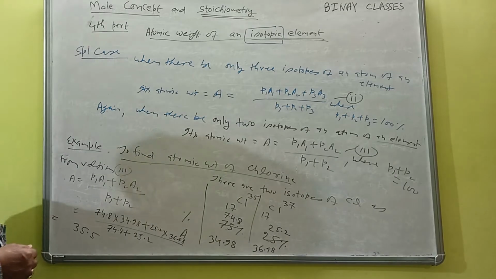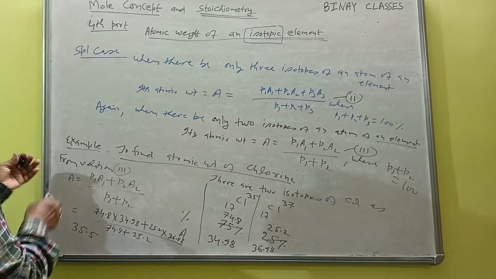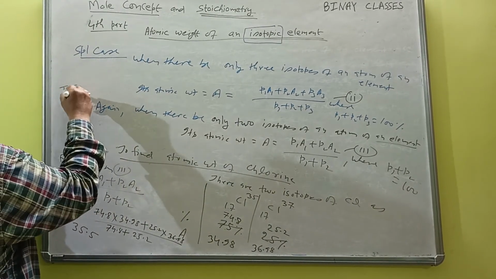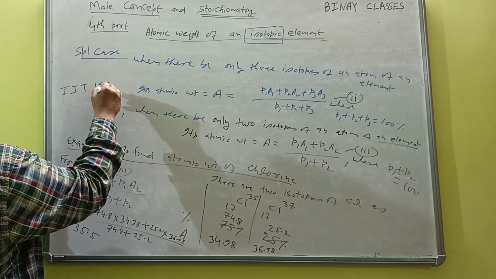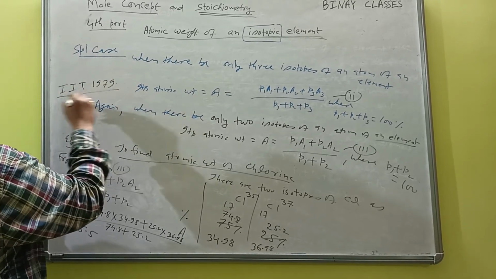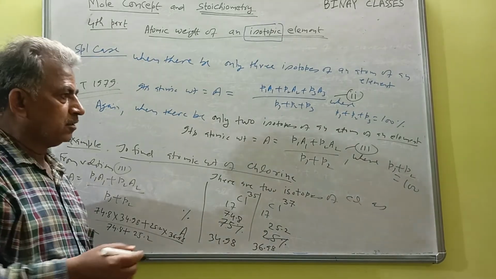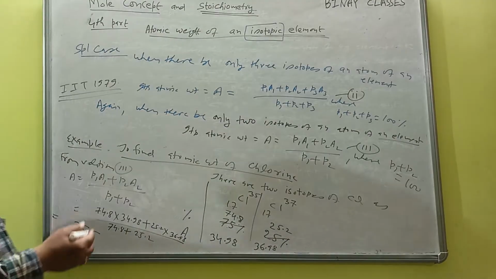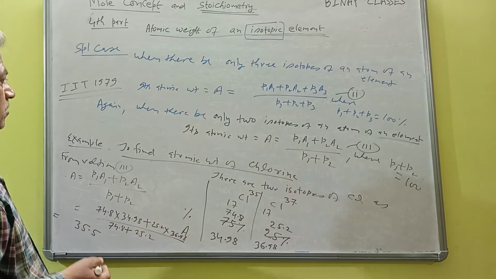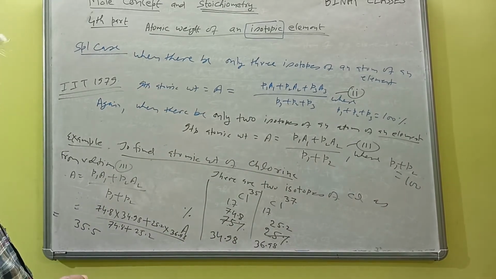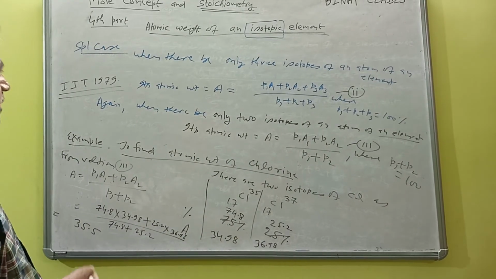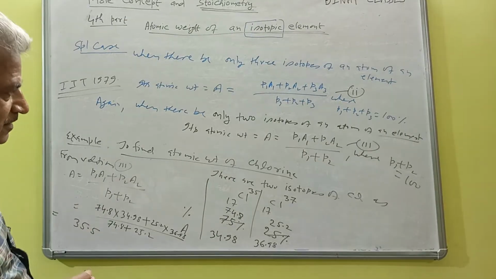It was asked in 1979 in the IITs. And I'll give the answers if you ask in the comment box, or in any class I'll discuss it at great length.